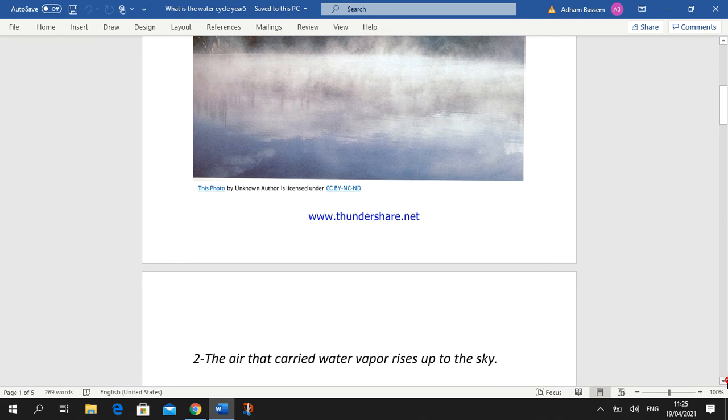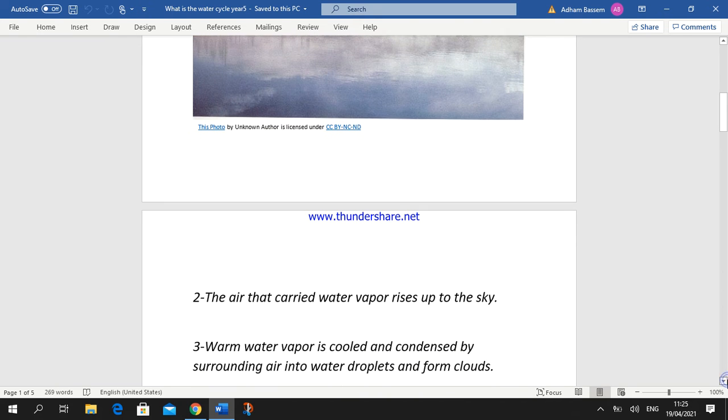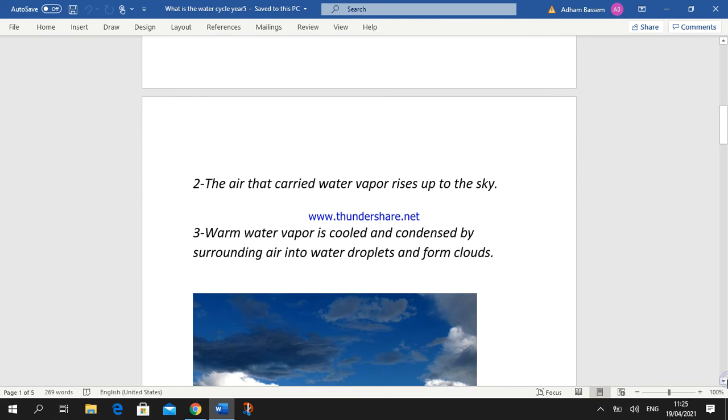We also know the water vapor rises up into the sky, okay, where the air can carry the water vapor up to the sky, because water vapor is very light, so it can rise up to the sky, okay.